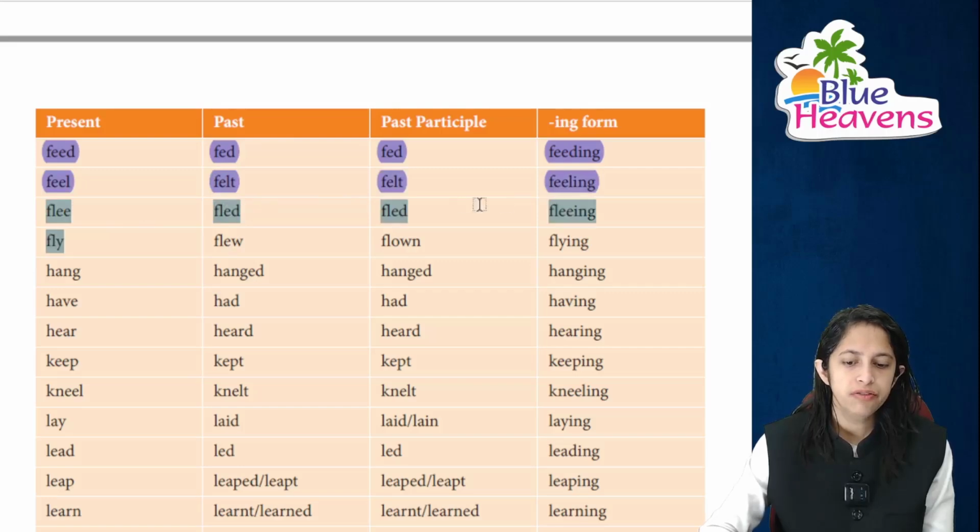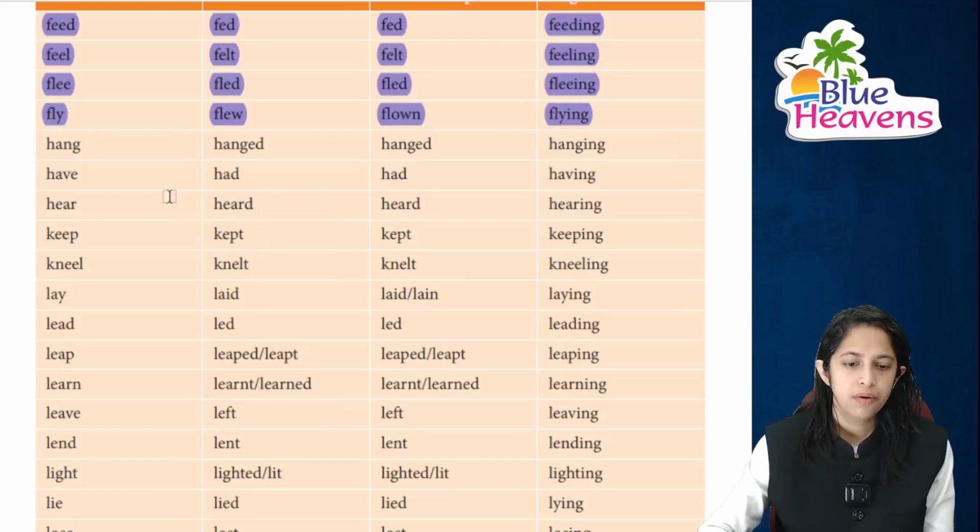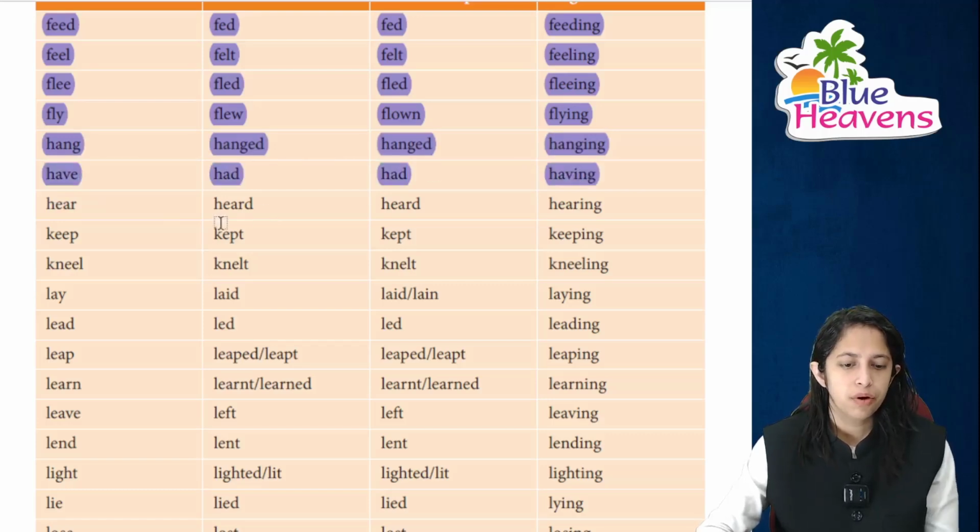We all know flee ka fled, fleeing. Fly ka it's flew, flown and flying, right? Next is hang ka hanged and hanging. Have ka had, having. Please mark it important. It's not have, it's have, right?